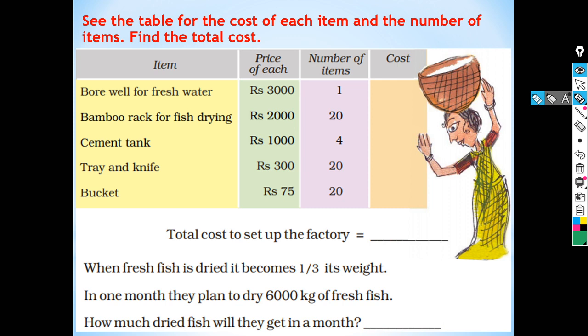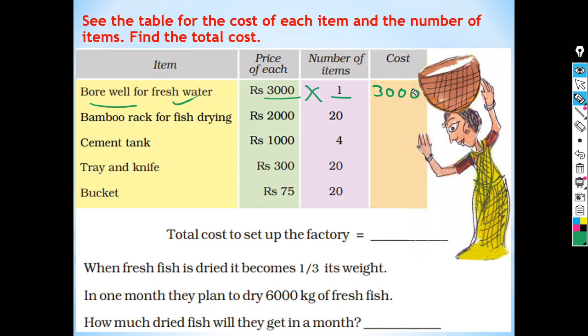The number of items is also written. You have to find out the total cost of setting up the factory. So we will read one by one. First item is bore well and fresh water. The price of each is rupees 3,000 and number of items is 1. So its cost is 3,000 multiplied by 1, that is 3,000.